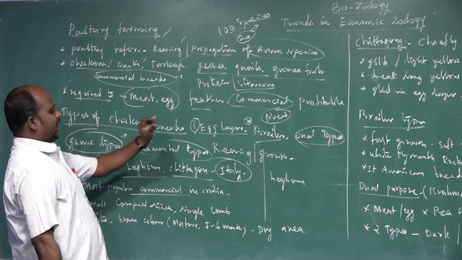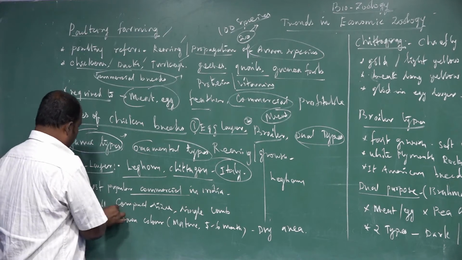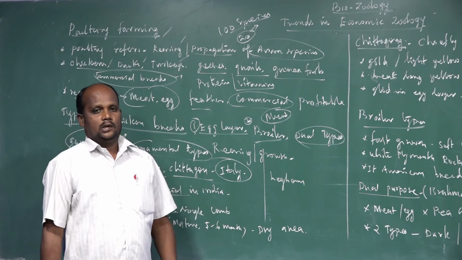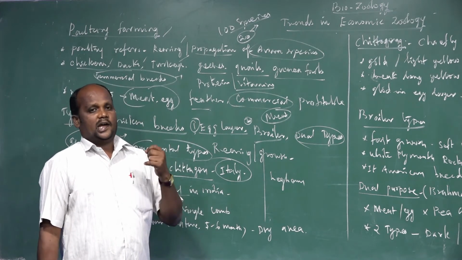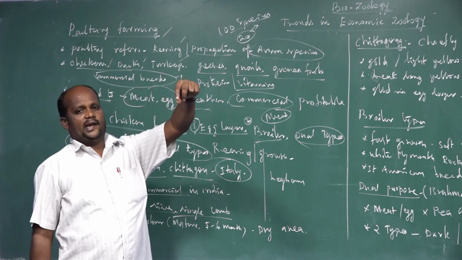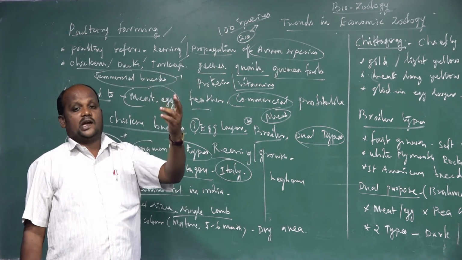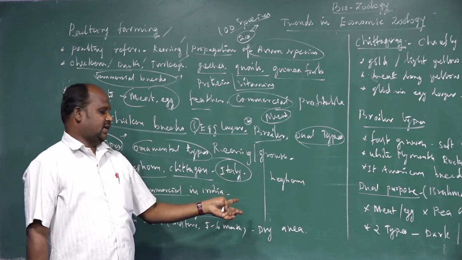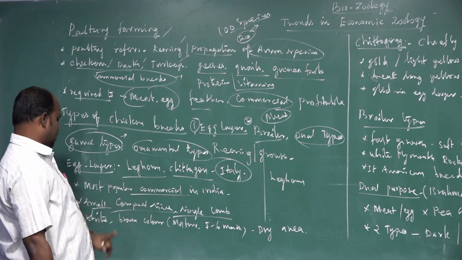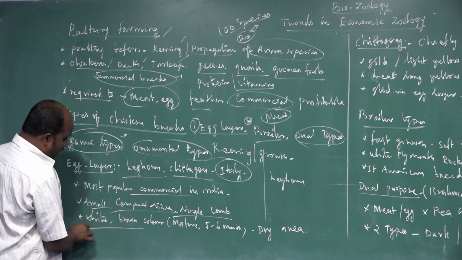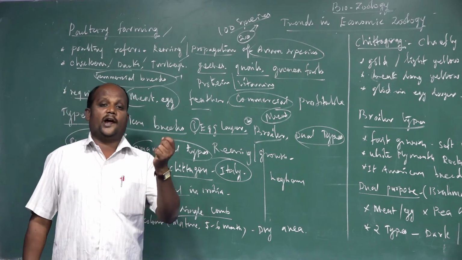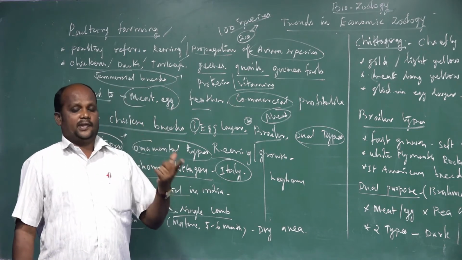Next, how can we identify the species? First, small and compact body size. That is a very familiar character of the species. And a single comb. Comb means the top of the head. Some animals have other comb types, but this species has a single comb. White or brown colored body, which means the body feathers are white or brown.